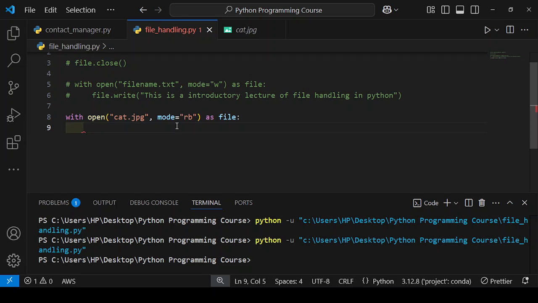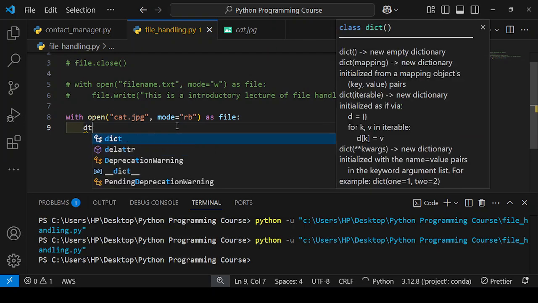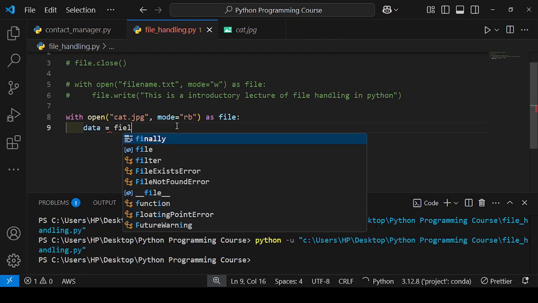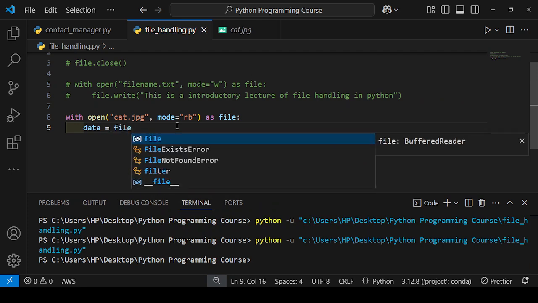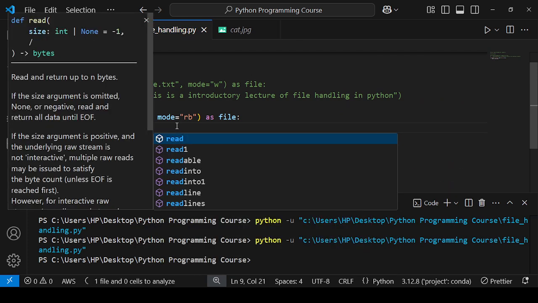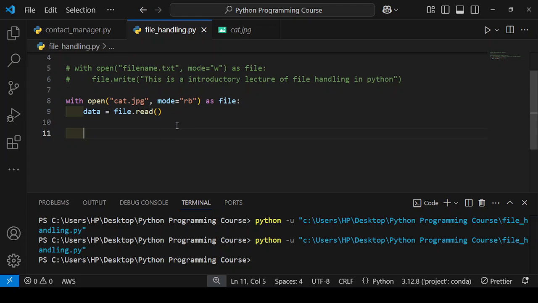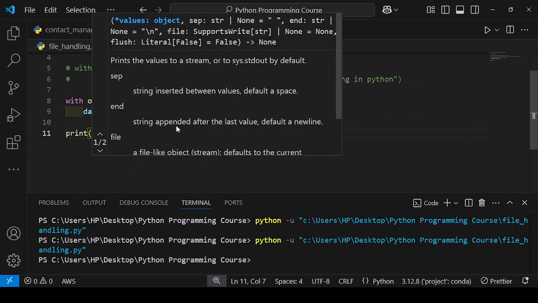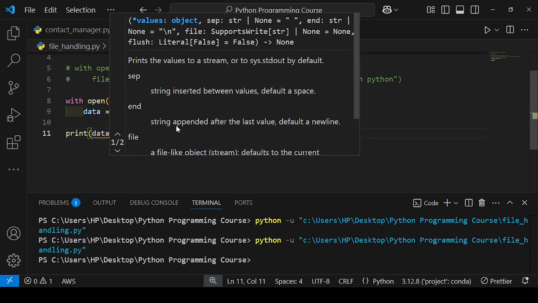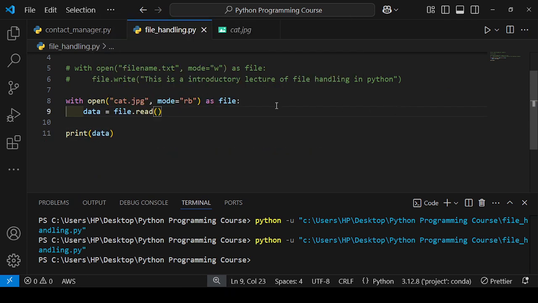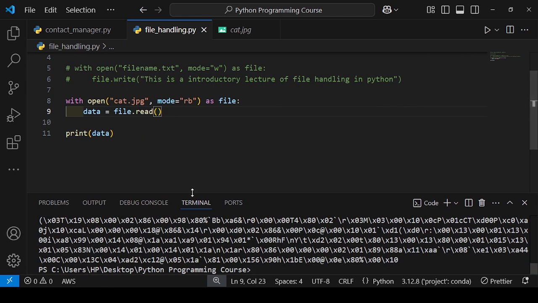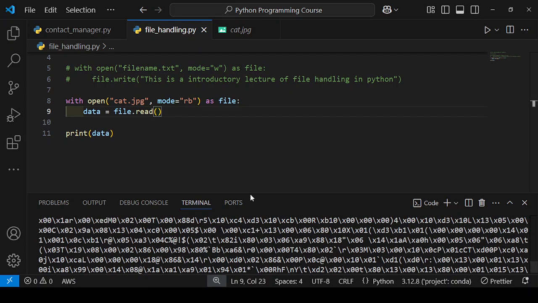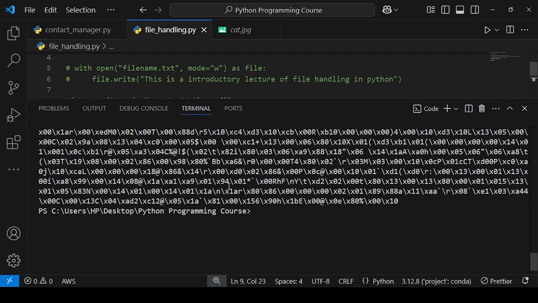So I will write here data equal file dot read. Okay. Let's see what is stored in the data. So you will see it will be a binary data set that humans cannot easily understand. So you will see this is the binary data.